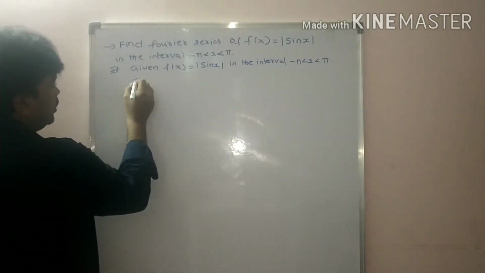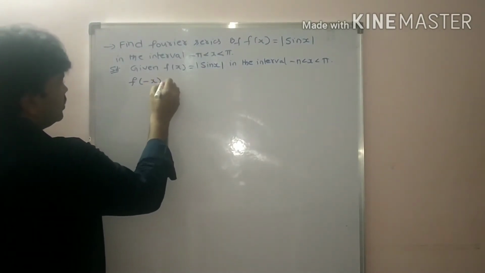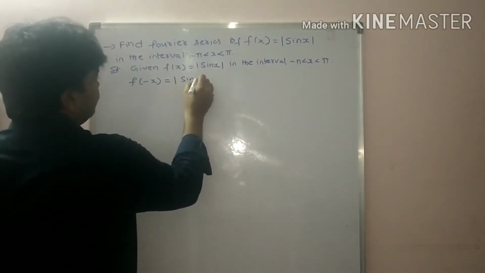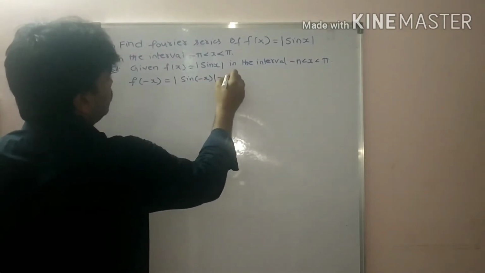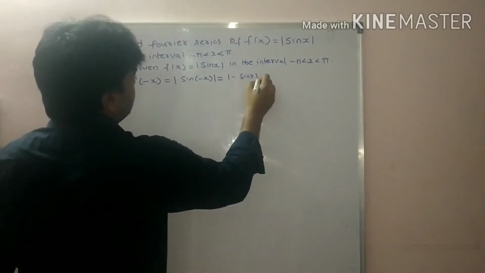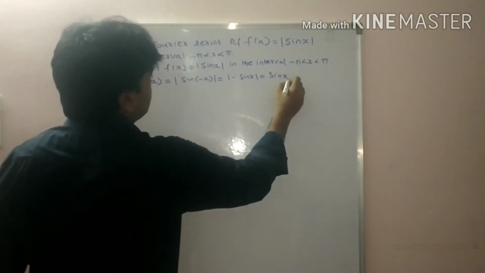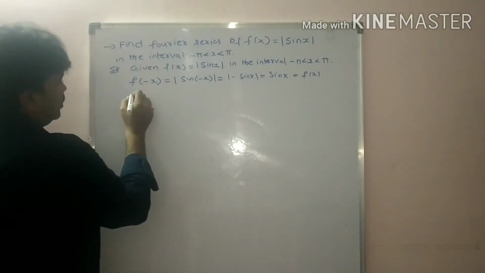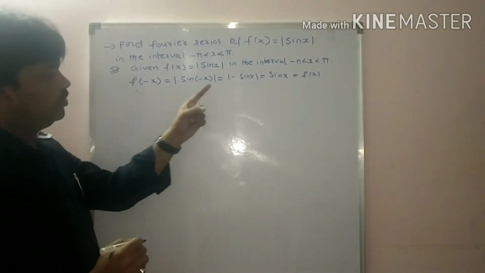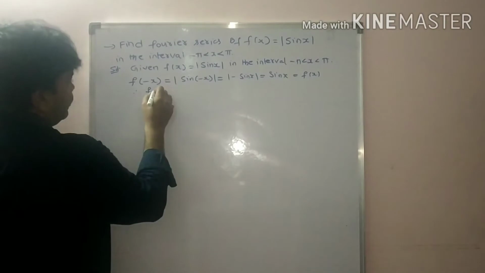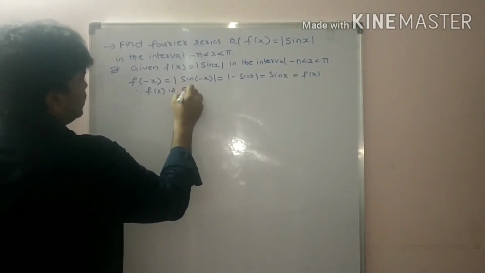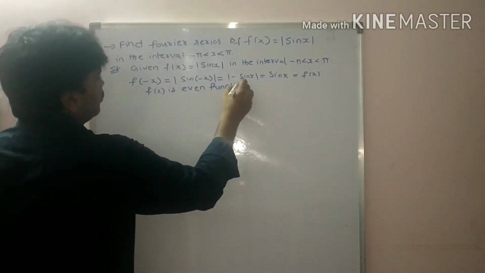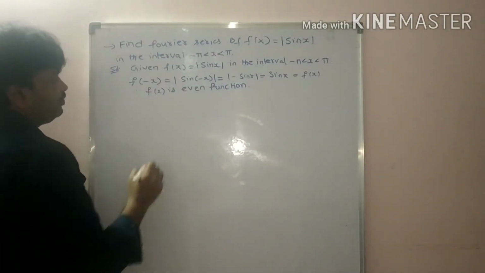So, take f of minus x, that is equal to modulus sin of minus x, that is equal to modulus sin x. Therefore, f of minus x is equal to f of x, students. Therefore, f of x is an even function.